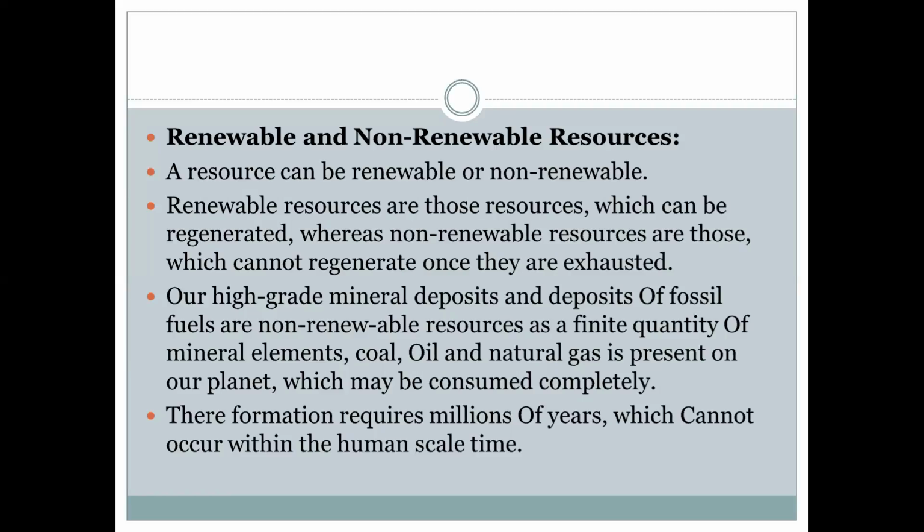Once they are used, they get exhausted and will not regenerate again. That is why they are called non-renewable resources. Renewable resources means those which can be regenerated. Non-renewable resources cannot be regenerated. Renewable resources are the resources which can be regenerated. Non-renewable resources are the resources which cannot be regenerated.